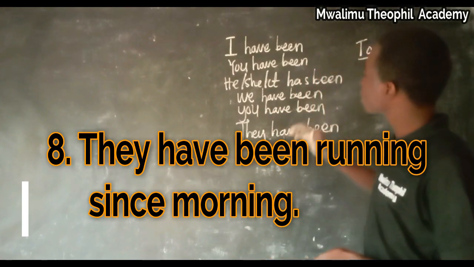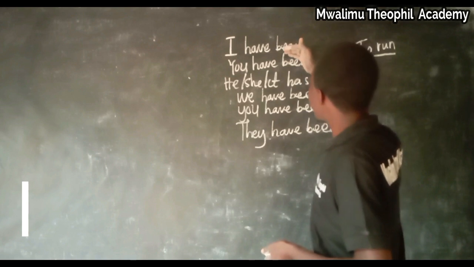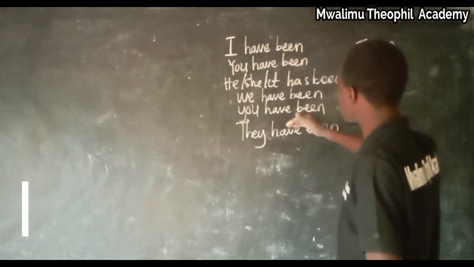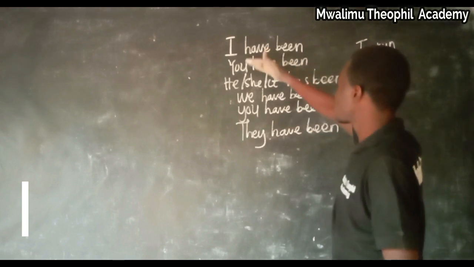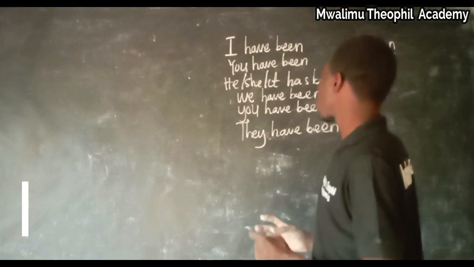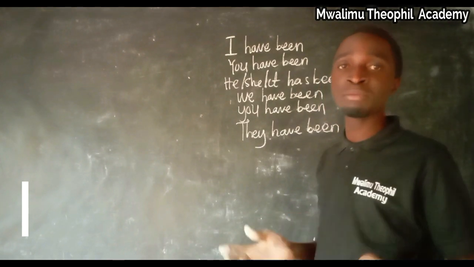Now, I think you have heard well the way I have constructed various sentences which are in present perfect continuous tense by using these various person pronouns. Now, this is the case when we are dealing with the pronouns. What if you are given the names?